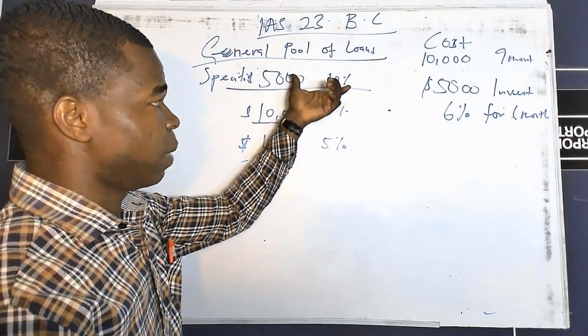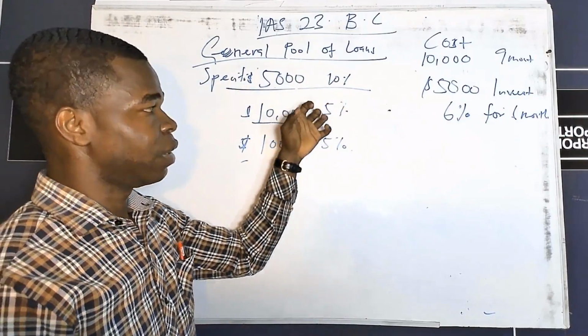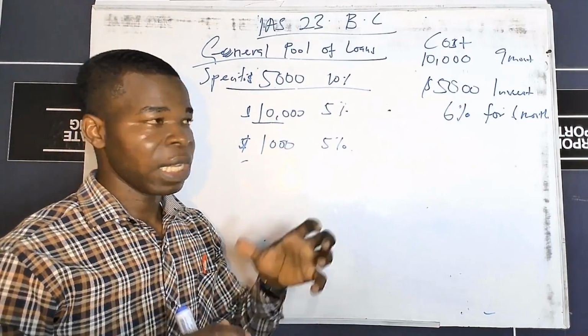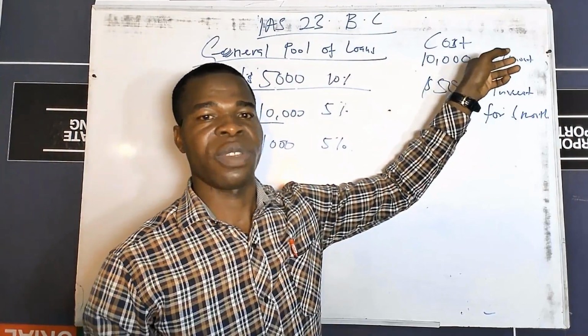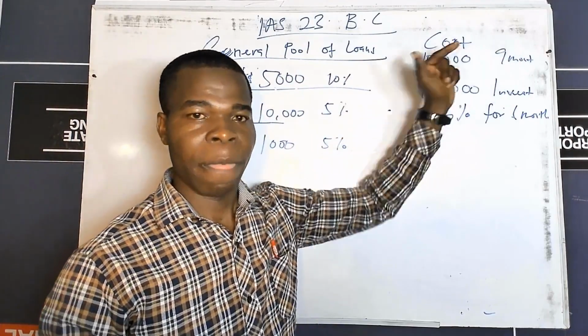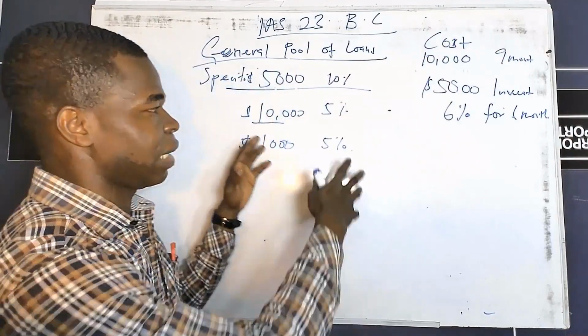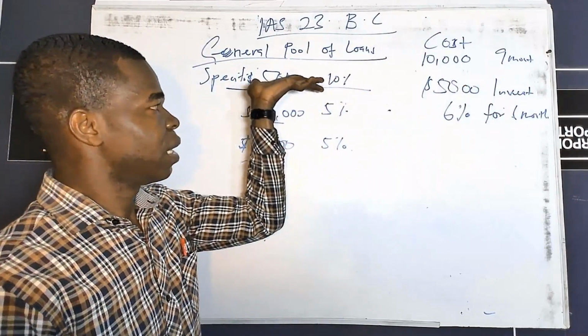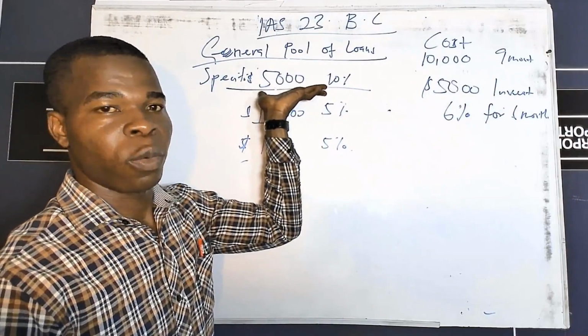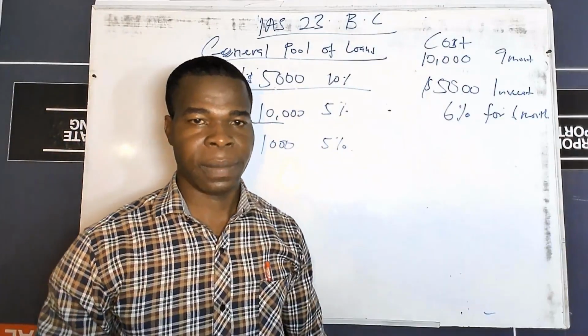Anytime there's a specific loan and a general pool of loans all in the same question, and the specific loan is taken for the construction or acquisition of your asset, then before you can charge your capitalization rate on the cost of the asset, you have to less your specific loan from the cost of the asset. This is the idea.